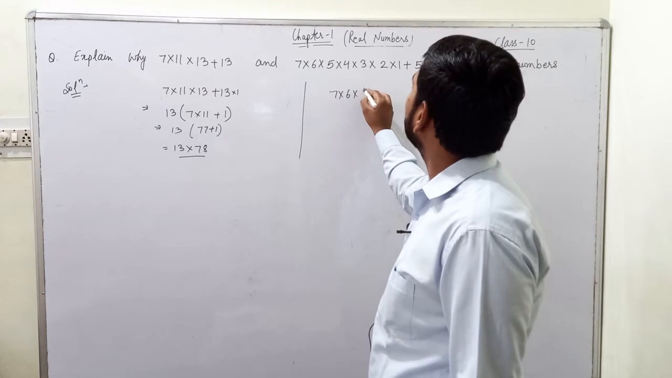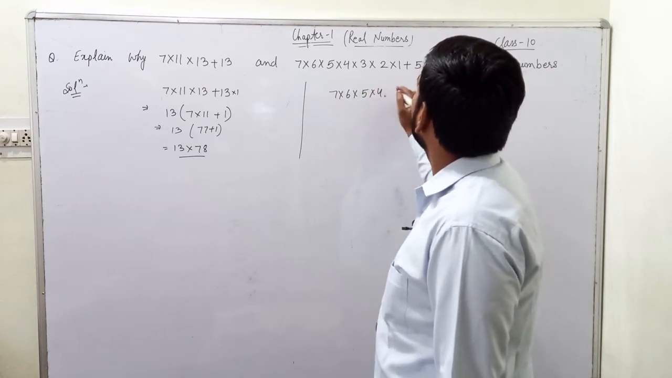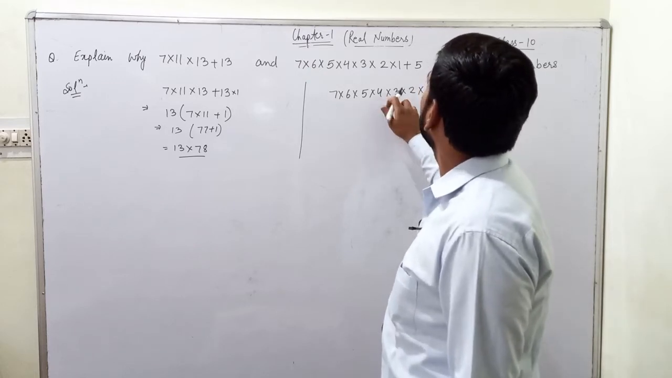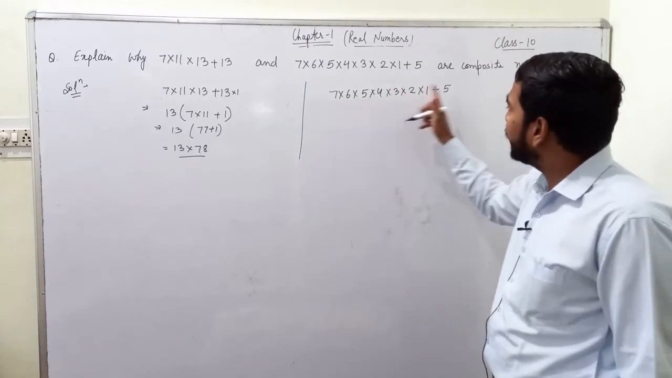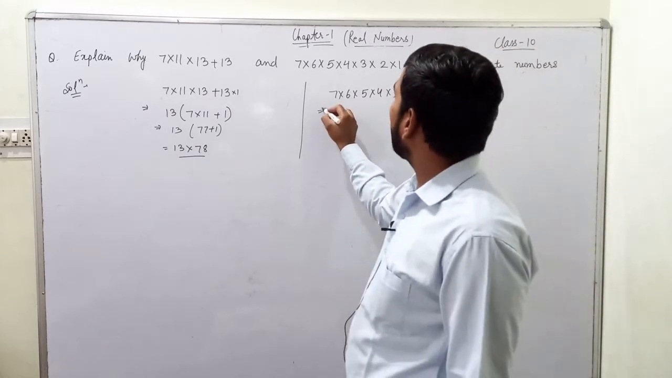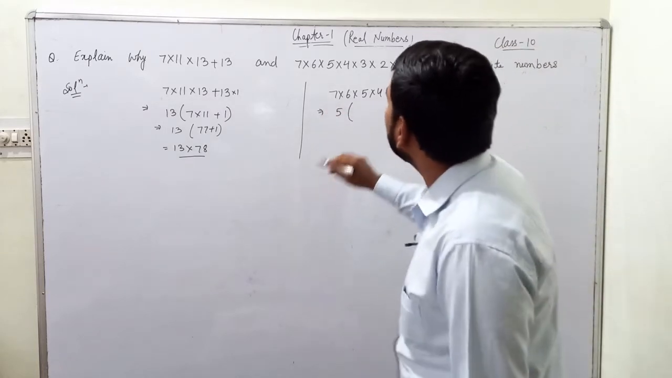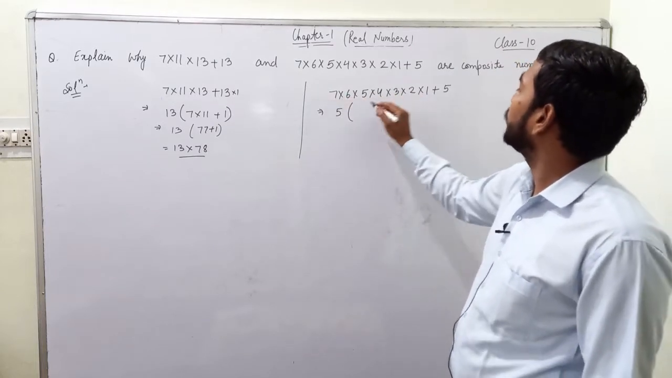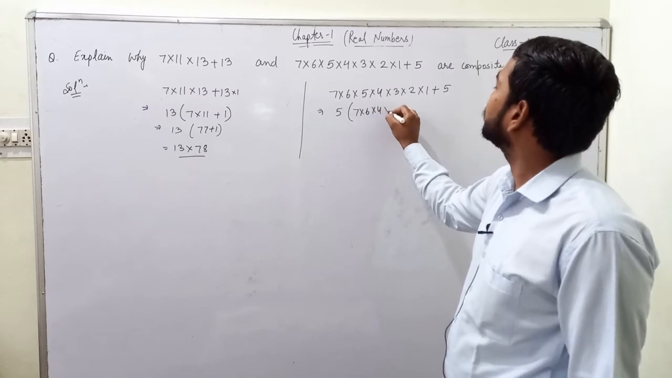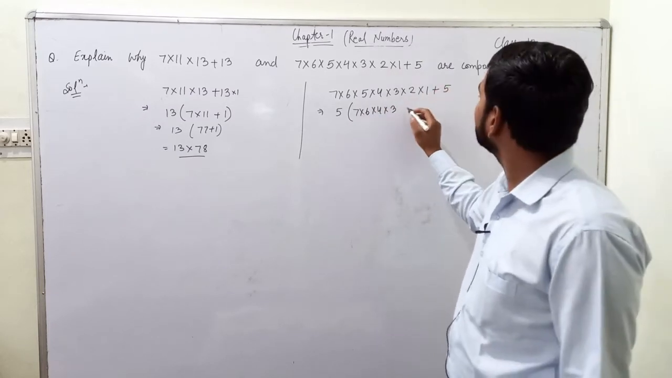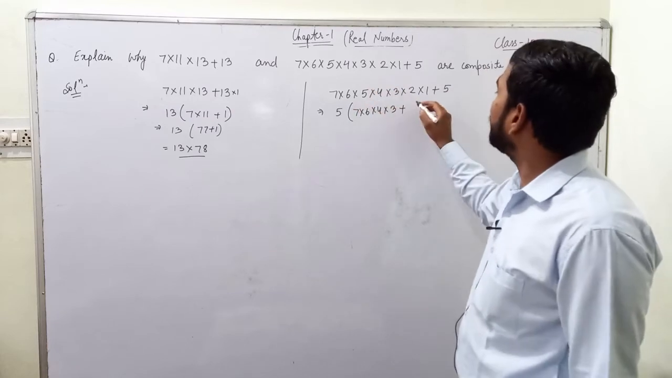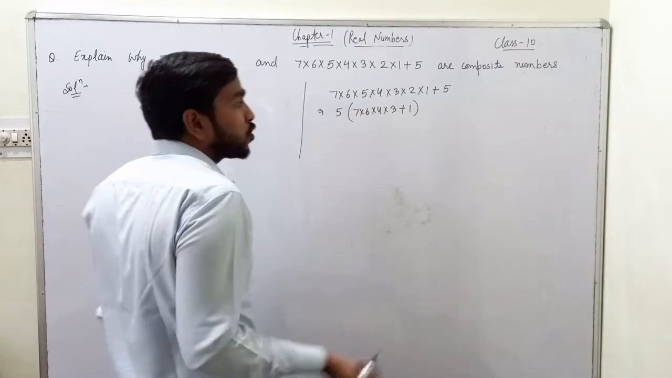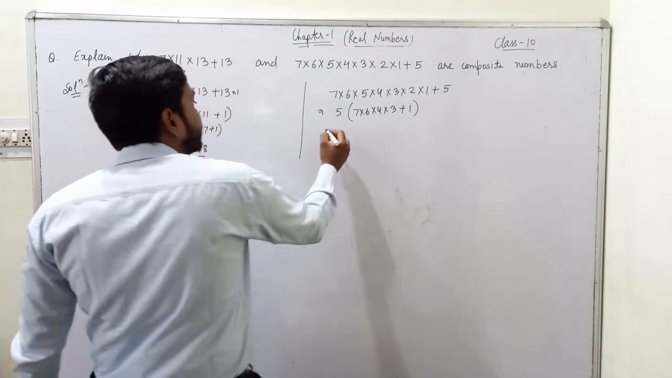7 times 6 times 5 times 4 times 3 times 2 times 1 plus 5. We can see that it is 5 here and here. So we can take 5 common from both parts. So we get 5 from here, and we'll get 7 into 6 into 4 into 3 into 2 into 1, which is nothing, plus, if we take 5 common, we will get 1 from here. Again, we can see that the given expression is divisible by 5. So clearly, it is a composite number.